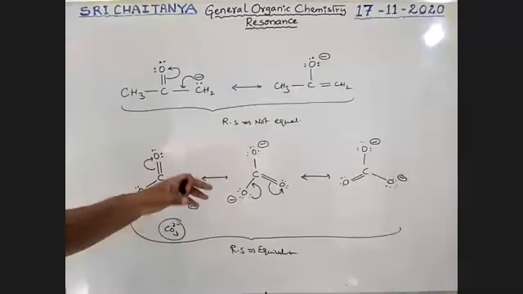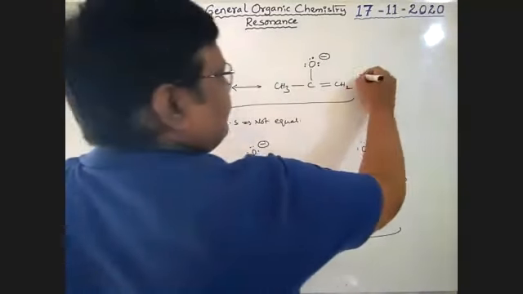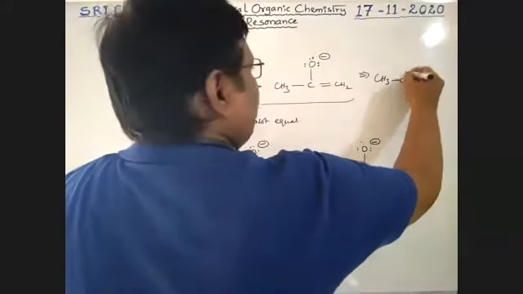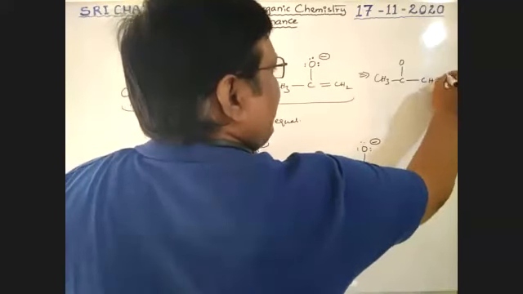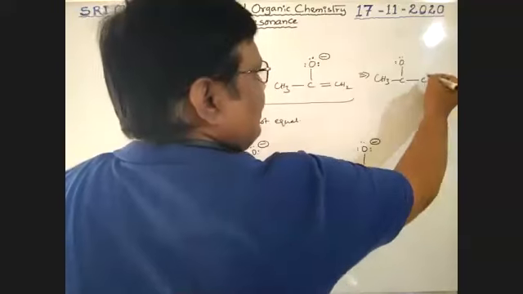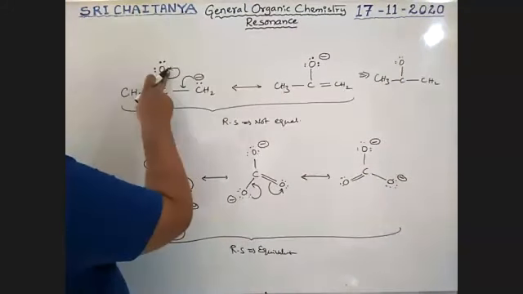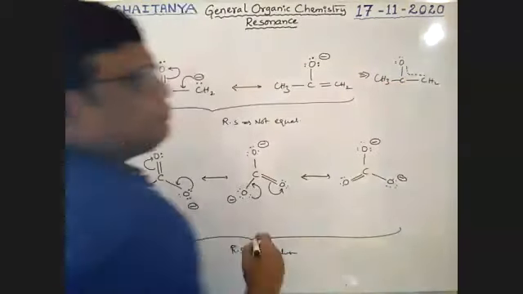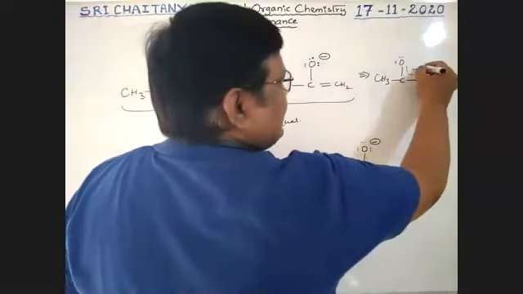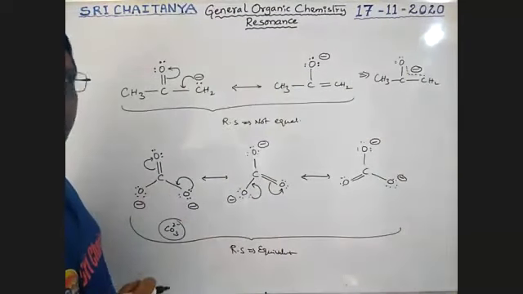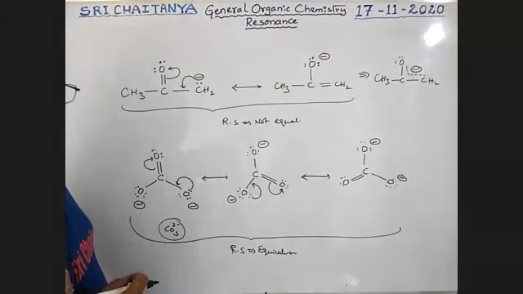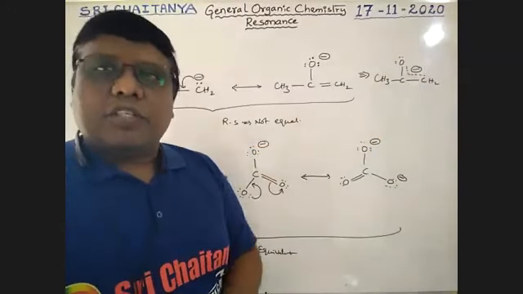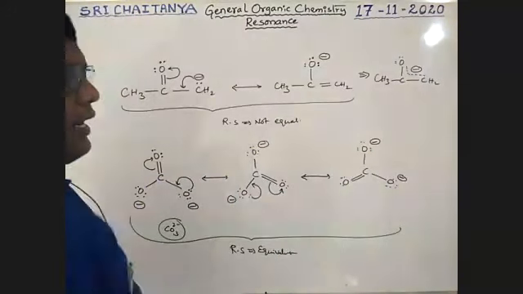That means the charge is distributed, boys. See here, I'm writing here. So the resonance hybrid is like this. CH3, C single bond, CH2, boys. This oxygen already has a lone pair. Sometimes the negative charge is here, sometimes here. That is, the negative charge is distributed throughout this side. This is the resonance hybrid. That means unequal contribution is there in this. But these resonance structures I am writing like this.